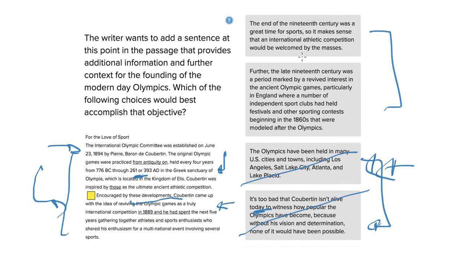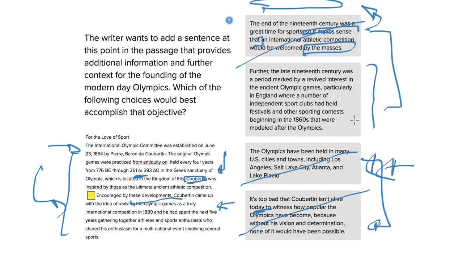They're both really good. The end of the 19th century was a great time for sports, so it makes sense that international athletic competition would be welcomed by the masses. The problem is this. "So it makes sense that" implies that it was already introduced that the international athletic competition would be welcomed by the masses, or an example of that. But instead, what the previous sentence says, or talks about, is Coubertin being inspired, not the masses. So because of the context, A would be out of the running here.